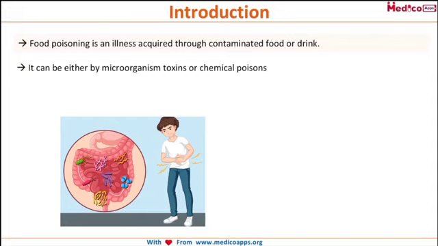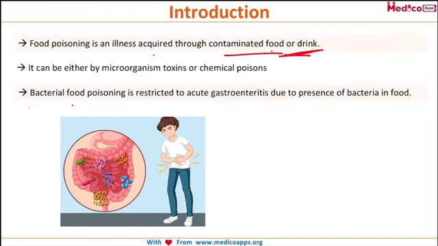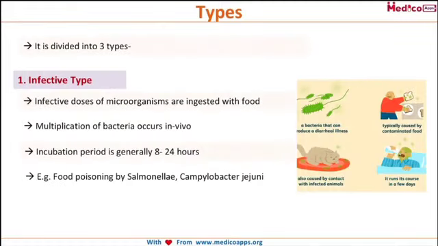So firstly, as I have already started this lecture with the introduction, food poisoning is an illness that is acquired through contaminated food or drink, either because of microorganism toxins or due to chemical poisoning. And bacterial food poisoning is due to the presence of bacteria in the food or drink that will lead to acute gastroenteritis. Now, food poisoning can be of various types, but here we'll be discussing mainly three types, and among them the first type is the infective type.